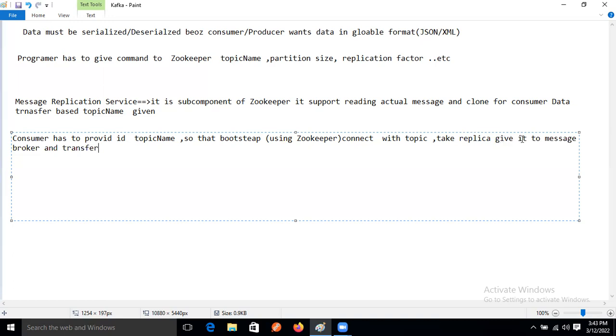Taking the replica given to the message broker, the message broker is transferring the data to the consumer.